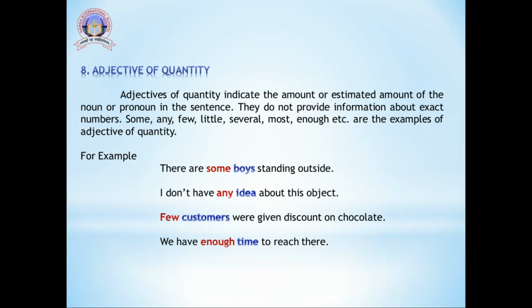The next word is few. Few customers. Now few is used for countable nouns. Few customers were given discount on chocolate. So customers here is the noun and few is the adjective. And in the same case, little is used for uncountable nouns. The last sentence we have is, we have enough time to reach there. Now time is an uncountable noun in this sentence. So we have enough as an adjective used for the given noun. So here we can see there are 8 types of adjectives.